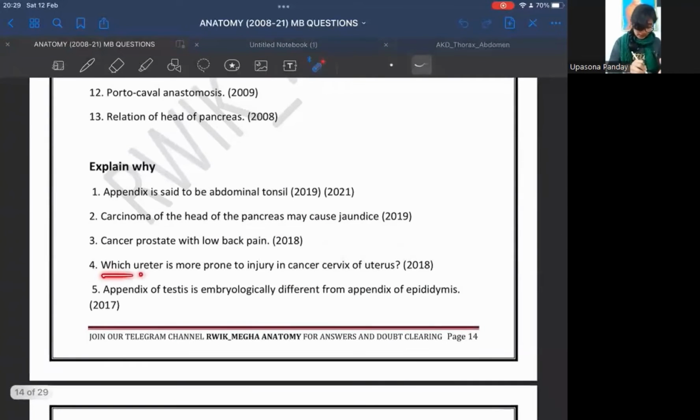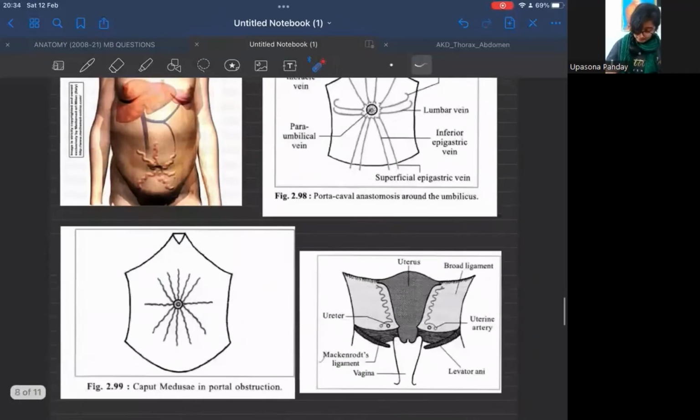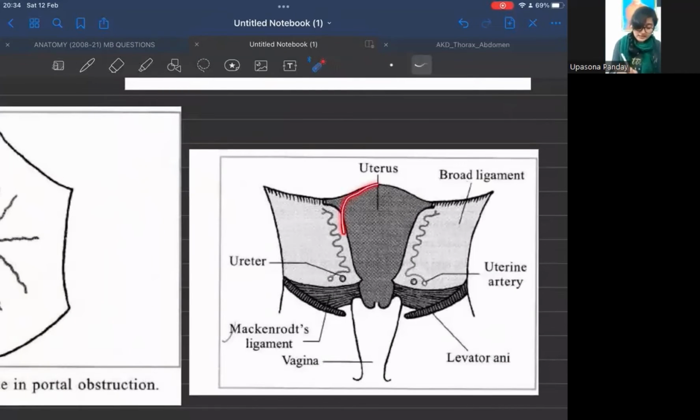Okay. Now, let's go to the next question. That is, which ureter is more prone to injury in cancer cervix of the uterus? To answer this question, we have to look at this diagram. Look, so this is our uterus. This is the cervix. Okay. Now, due to the pressure from the sigmoid colon, the fundus of the uterus tilts to the right, causing dextro rotation of the fundus, and as a result, the cervix tilts to the left, causing levo rotation of the cervix. Now, you see, this is the ureter and this is the uterine artery.